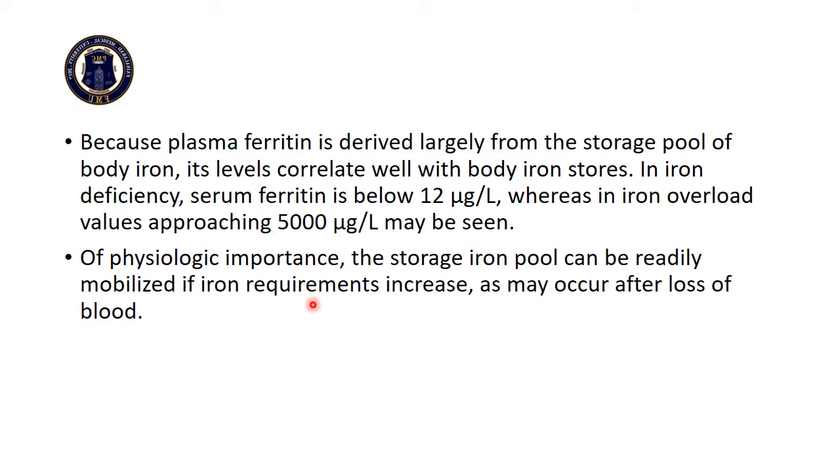Of physiological importance, the storage iron pool can be readily mobilized if iron requirement increases, as may occur after loss of blood. It means the storage iron is easily available when there is a need.